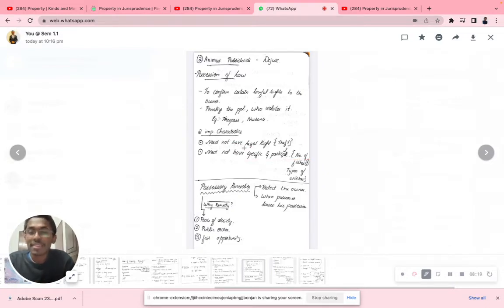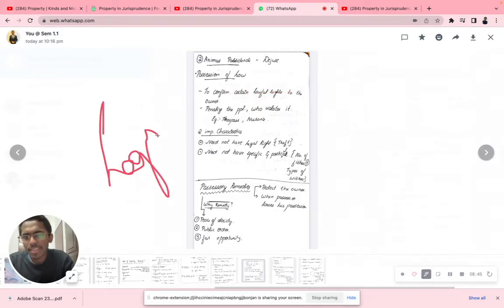For example, need not have a legal right. Say you are acquiring something through theft; you don't need to have any kind of lawful object over there, obviously. And need not have specific: when you're acquiring fishes from a pond, you don't need to know the count of fishes or the different types of fishes. That's not important. So animus possidendi means to confirm certain legal rights of the owners. What is the legal right? The legal right. I'm just writing it.